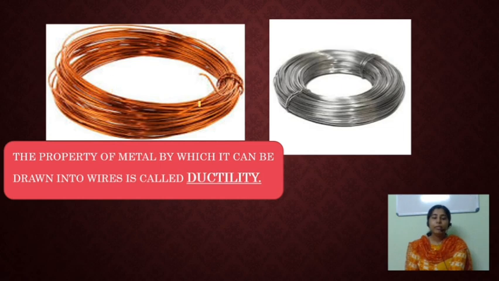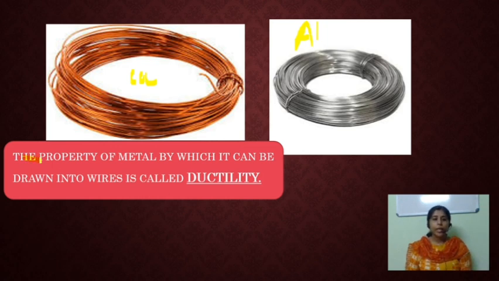Here, what are the two things? It's copper, Cu, and aluminium. We can see that they are seen as wires. That is, the metals can be made into thin wires.